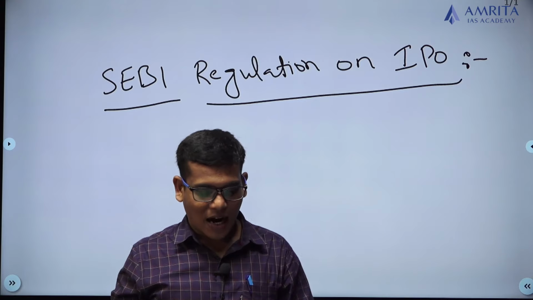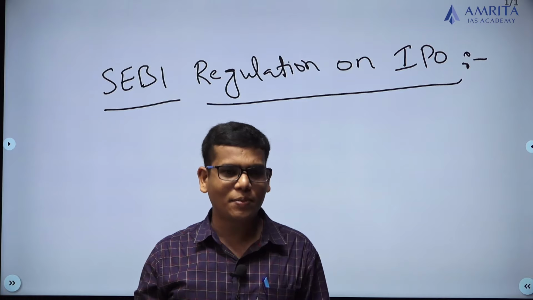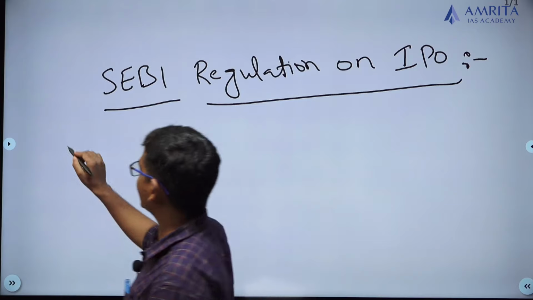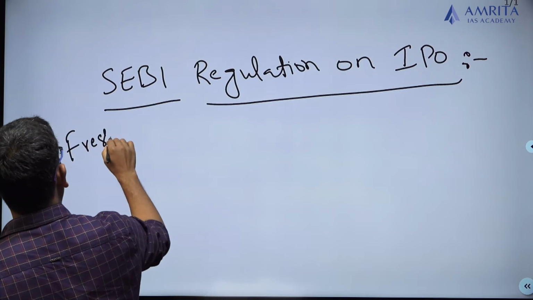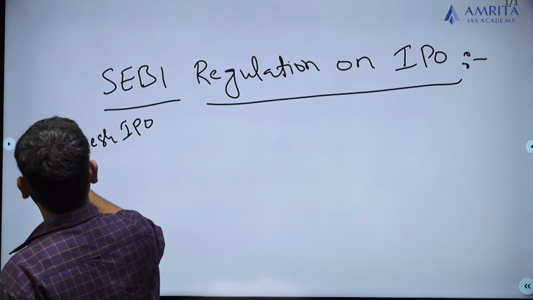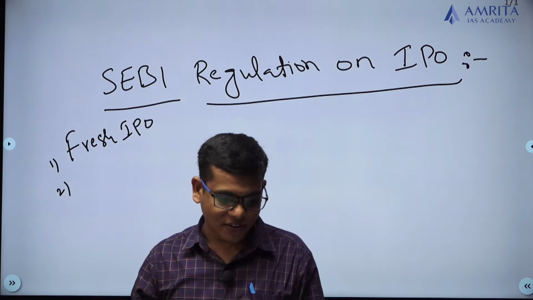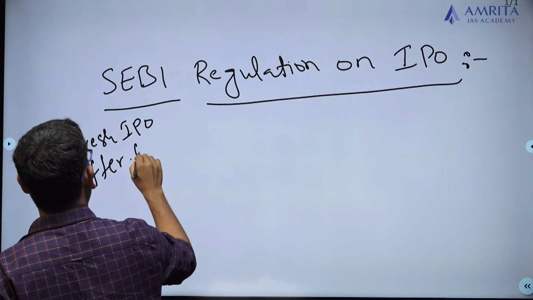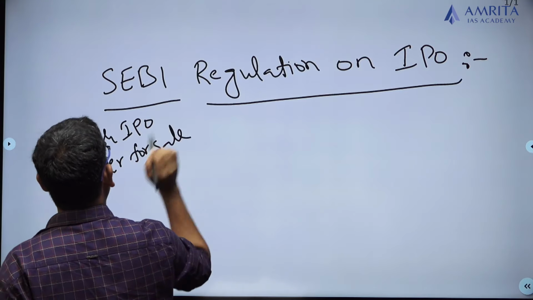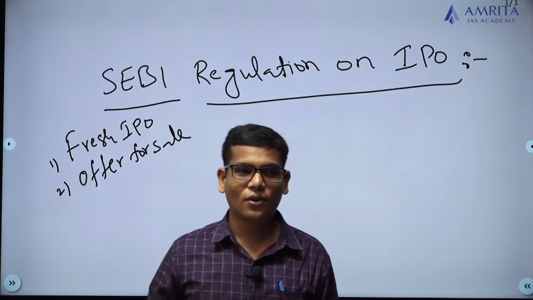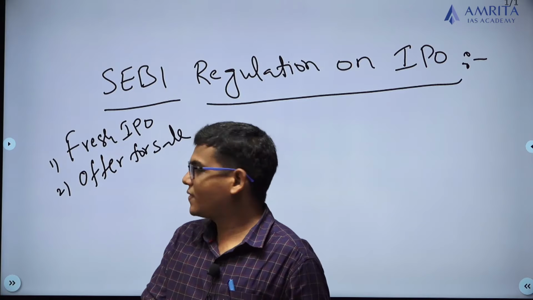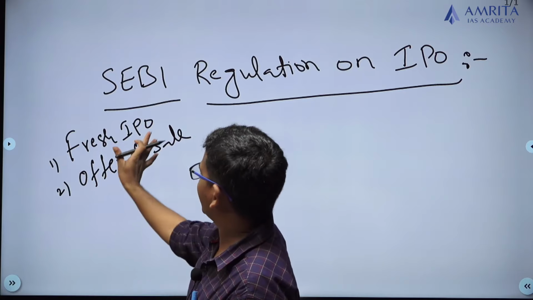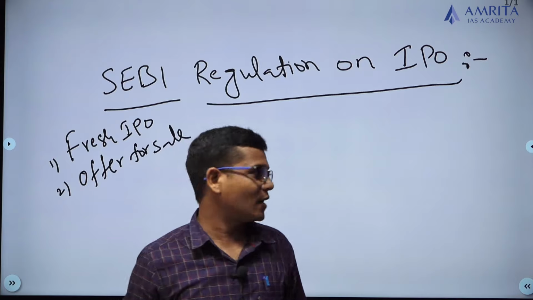See, this IPO means, again, there are two different types of IPOs. One is a fresh IPO, and the second one is the offer for sale. So, first one is fresh IPO, second one is offer for sale. So, what is this IPO, what is a fresh IPO, and what is an offer for sale?